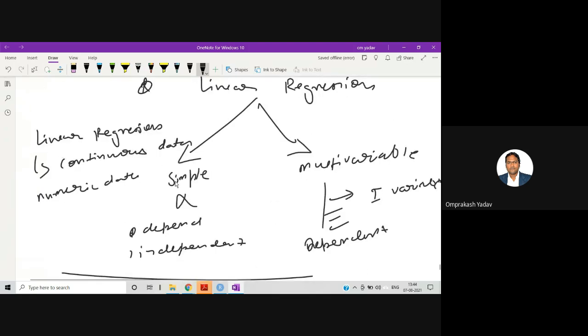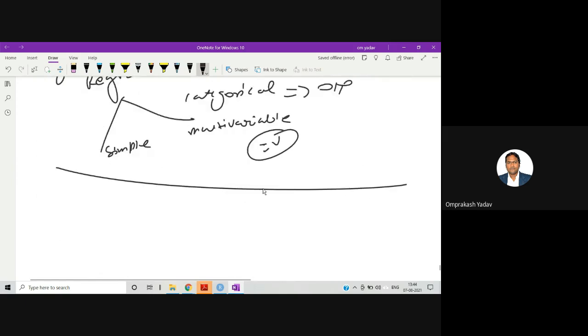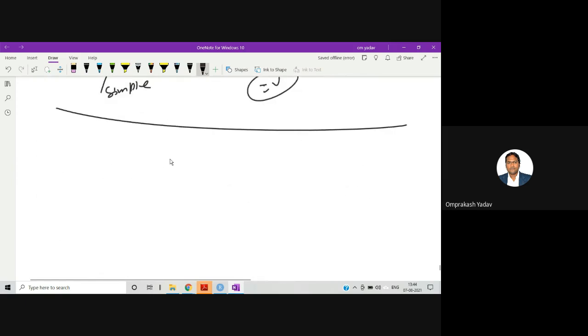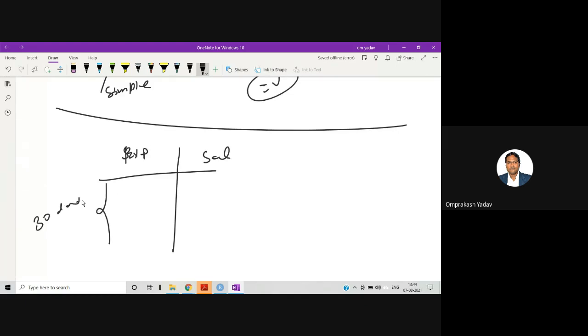In that also we'll be doing the simple linear regression, whereas you can just extend the code with a little modification to achieve the multivariable regression. So in our example, I told you that we will be having two columns. One is the experience of the employee, and the second is the salary. So here we'll be having 30 data, and the salaries of those employees.